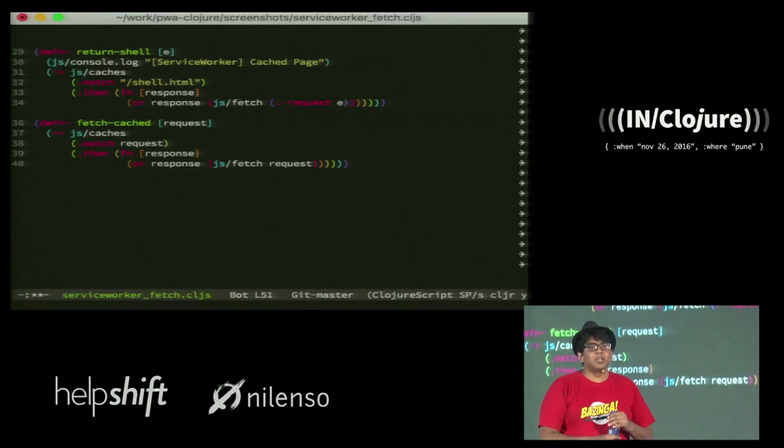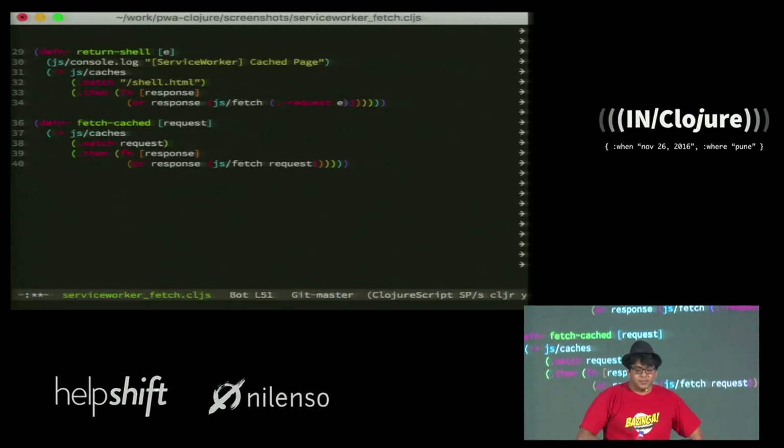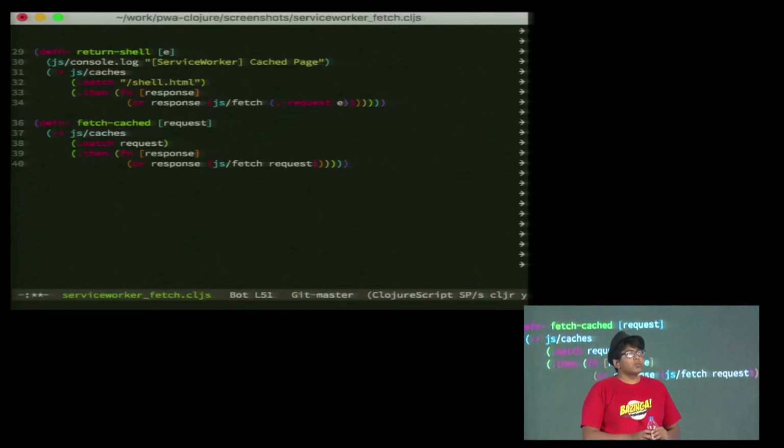Okay. Yeah. You said you didn't like to use EDN and you prefer to use JSON.